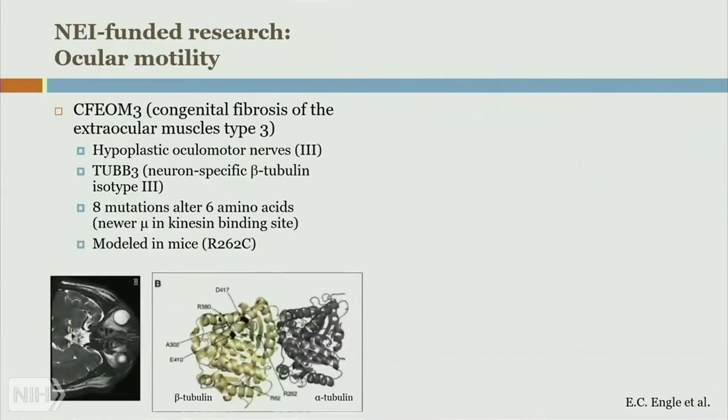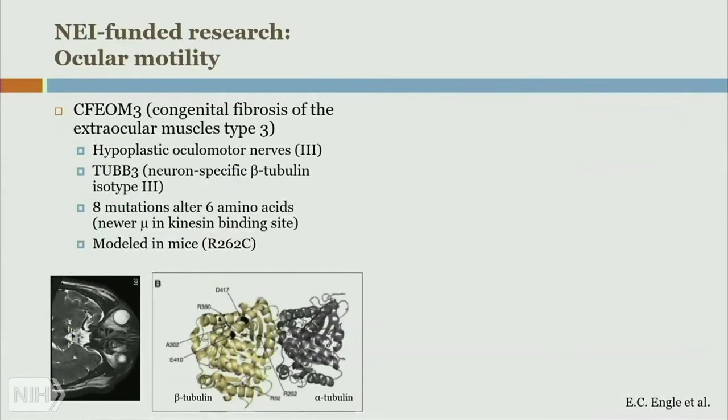Now, there have been quite a few success stories of NEI-funded research in this area relating to ocular motility. I'd like to highlight the work of Dr. Elizabeth Engle and her colleagues. She's interested in this particular syndrome, CFEOM3, congenital fibrosis of the extraocular muscles type 3. They identified these families, some with subjects with this particular mutation. When they examined with MRI, they found that the oculomotor nerves were hypoplastic. They are not fully developed.